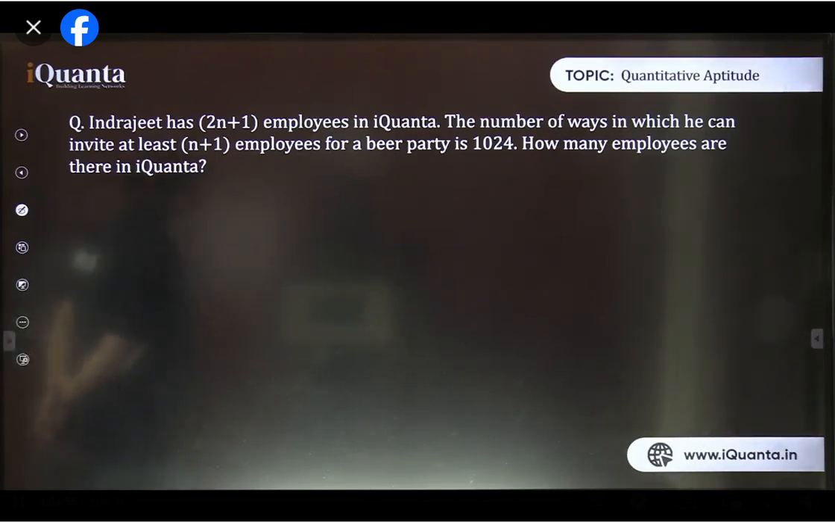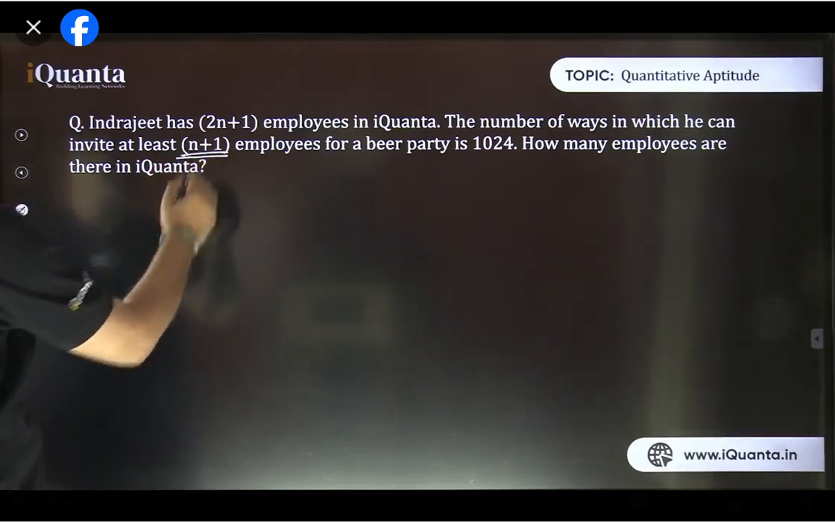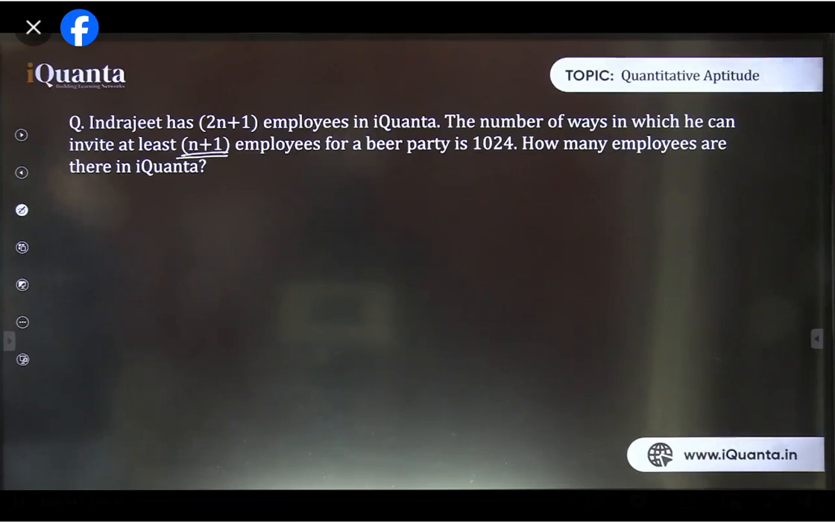Okay, you have not done it earlier. No, don't worry. Now do it. There are total 2n plus 1 employees, and the number of ways in which he can invite at least n plus 1 employees for a party is 1024. How many employees are there in iPointer? Okay.